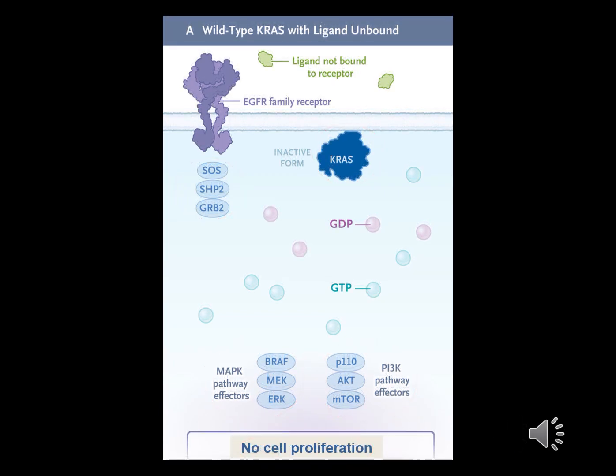Regarding the activators, note the SOS protein, which has nothing to do with marine rescue and the Titanic, but stands for son of 7 less because of a homologous protein in Drosophila. SOS activates the guanosine exchange system, GES, which converts guanosine diphosphate, GDP, to guanosine triphosphate, GTP. In panel A, the ligand, for instance EGF, is not bound to the receptor and no cell proliferation occurs.